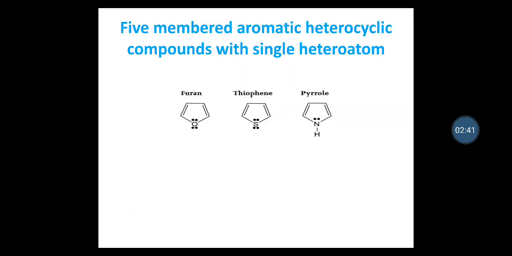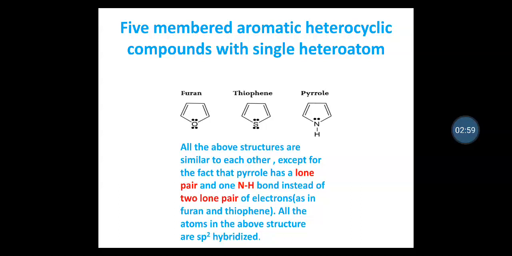Now from that, one of the classes is 5-membered aromatic heterocycles with single heteroatom. The compounds belonging to this class are furan, thiophene and pyrrole. What is the similarity in all these structures?